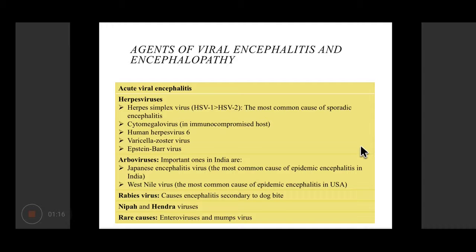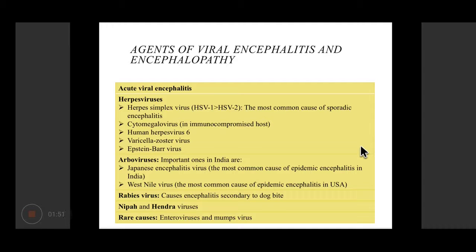Then we have a large number of arboviruses, and you would be knowing what is the meaning of arboviruses. If not, we'll be covering it briefly. So there are a lot of arboviruses which can cause encephalitis, but in India per se, Japanese encephalitis virus and, very less commonly, West Nile virus can cause encephalitis. Then rabies virus, newer viruses like Nipah and Hendra, and sometimes enterovirus and even mumps virus can cause encephalitis.